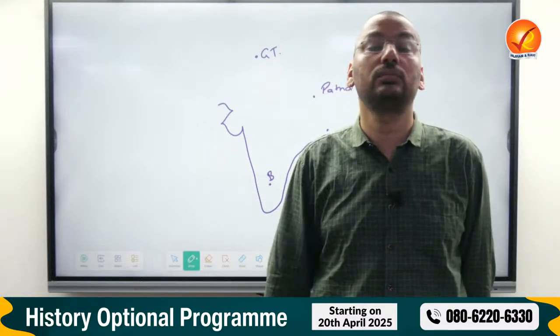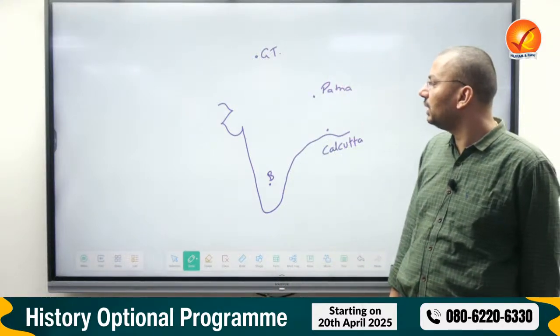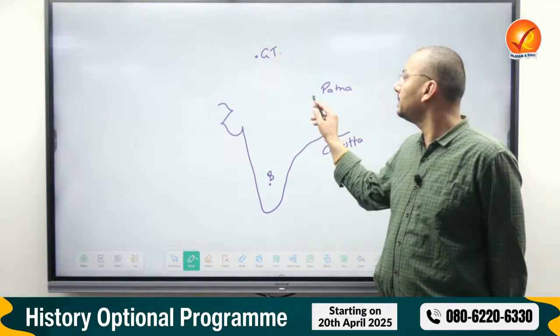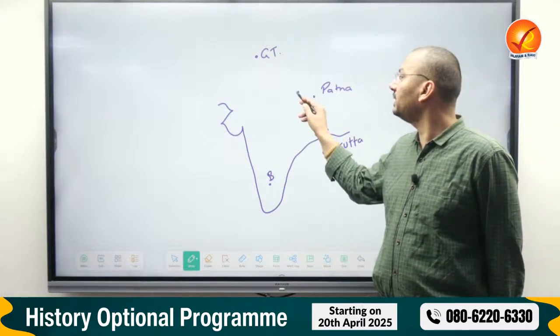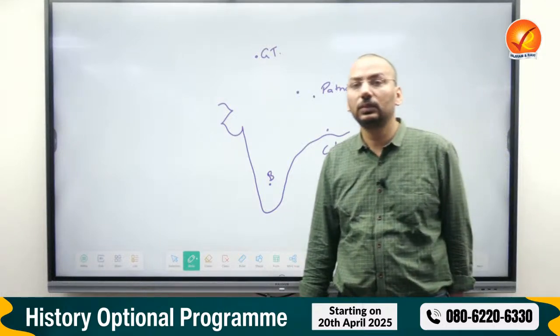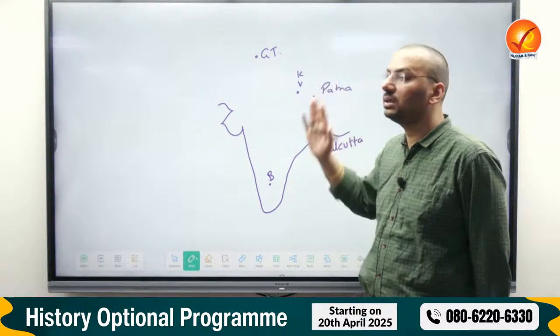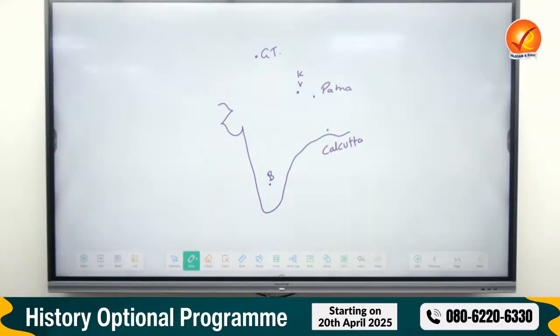The moment you get the knowledge, there is no chance you will not answer the question. For example, if I ask you from history only, a pilgrimage center. Kedarnath? No, Gaya is south of Patna. Either call it Varanasi or Prayagraj, Allahabad, east of Patna. So Varanasi, Kashi, Sarnath. If you have knowledge of the topic, there is no chance you will miss the mapping questions.